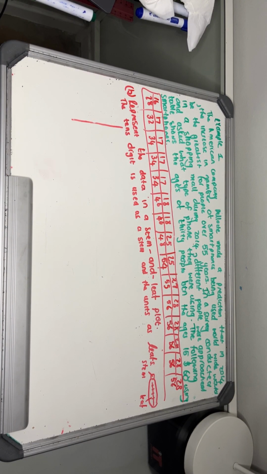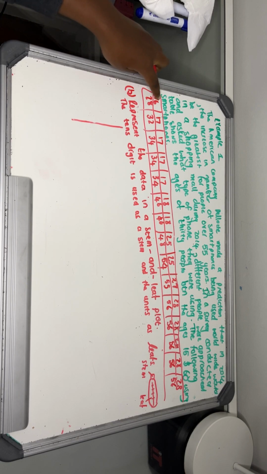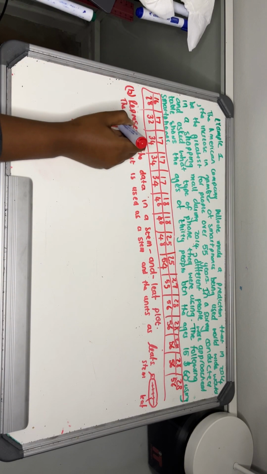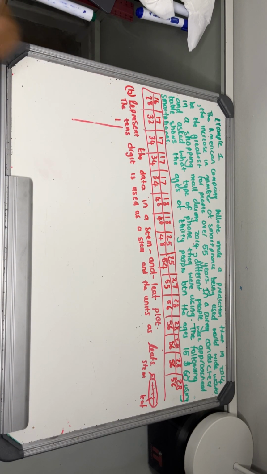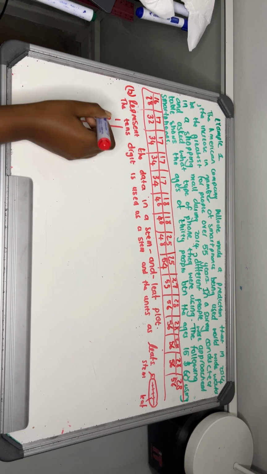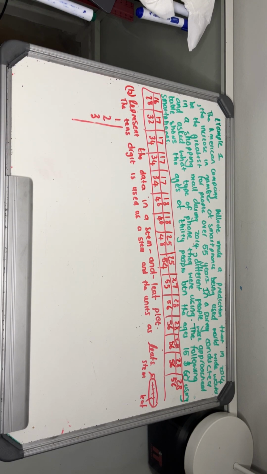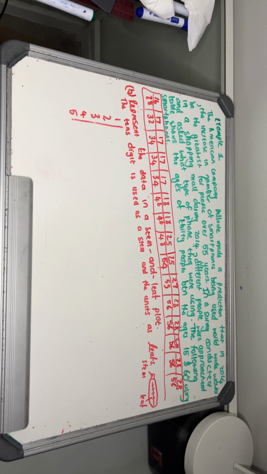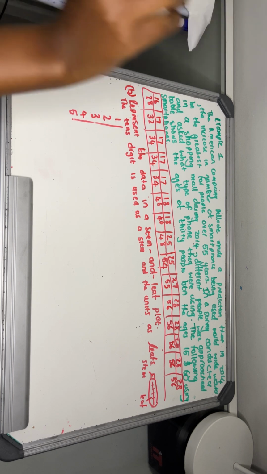So how many tens digits are there? We have 10 because there's 16, 17, 18. So we have 10 itself. Then we have the 20s, right? Then we have 30s, right? 40s and 50s, right? So now you fill in the units.